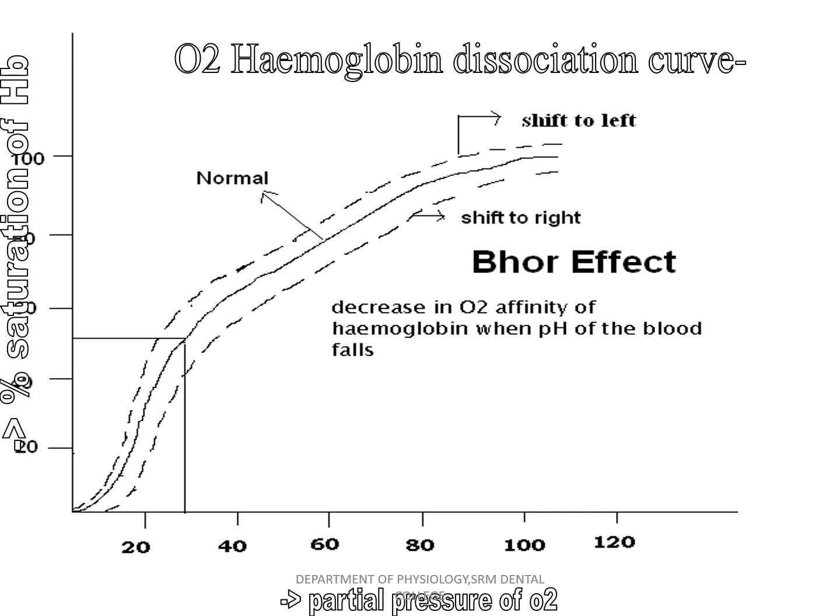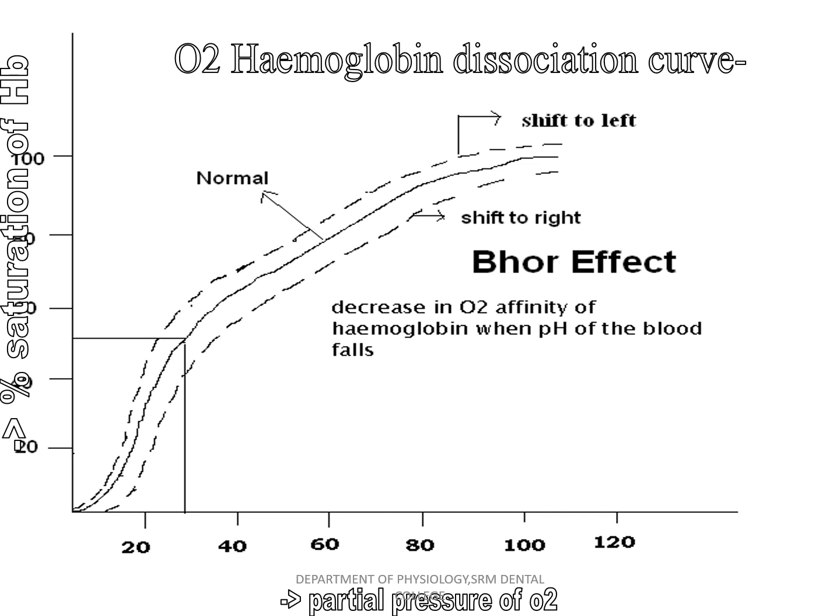Here you can find shift to right and shift to left. The curve rises till 50, after that it can either shift to left or shift to right based on the oxygen affinity towards hemoglobin. When the pH of your blood falls, we call this Bohr's effect.